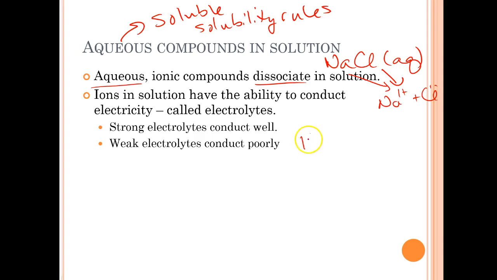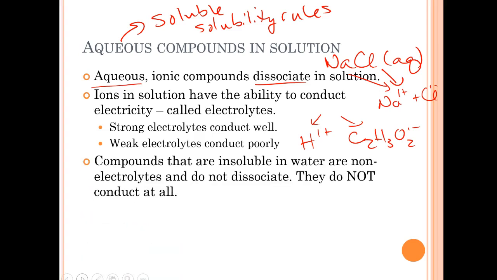Vinegar is acetic acid, and when you put it in water, it breaks apart because it is an acetate, and all acetates are aqueous. It breaks apart into these ions, but you don't get a whole lot of them. It's what's called a weak acid. It doesn't break apart into a lot of those, and so it doesn't conduct electricity very well.